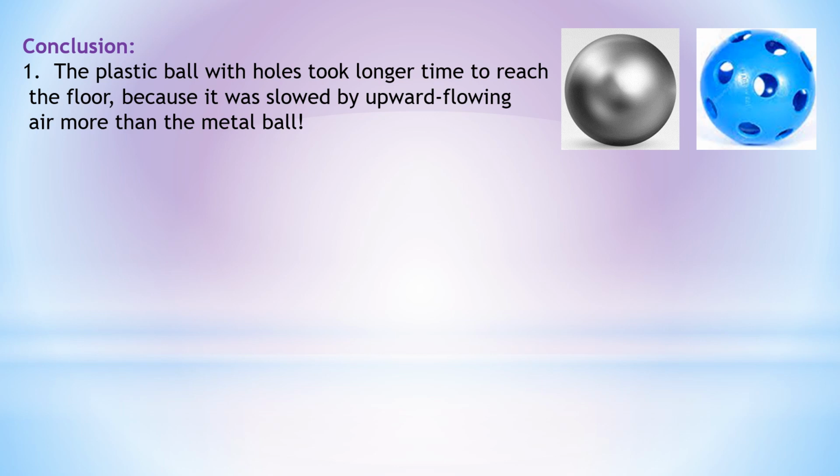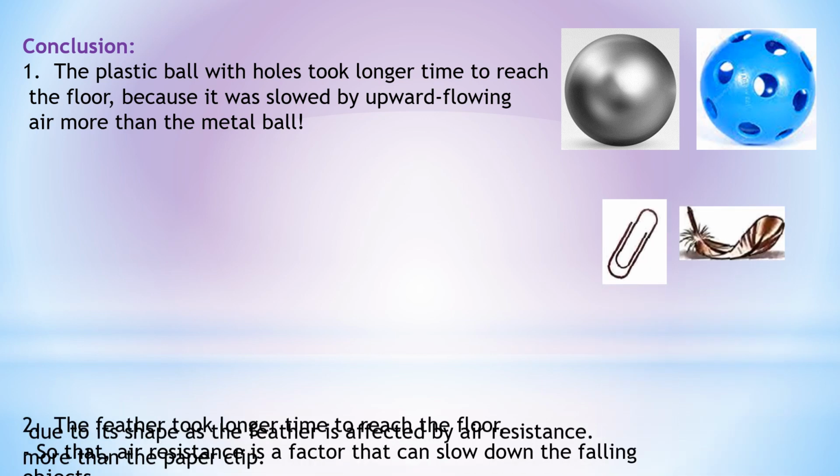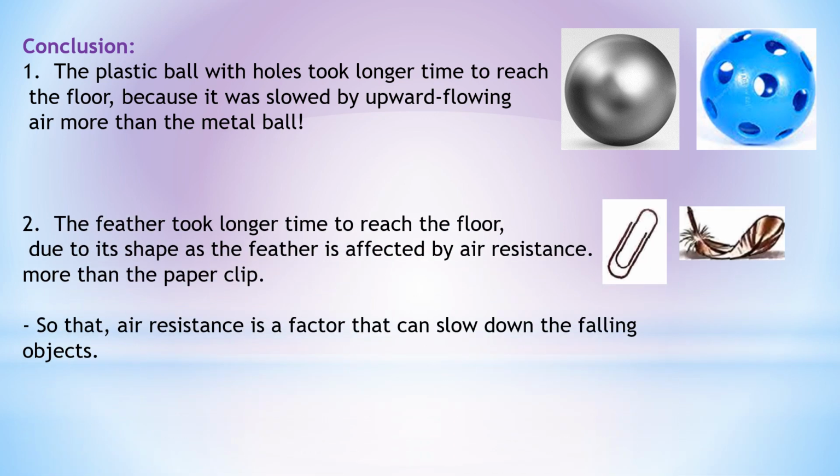This means the plastic pole with holes took longer to reach the floor because it was slowed by upward flowing air more than the metal pole. But here, the feather took longer to reach the floor due to its shape, as the feather is affected by air resistance more than the paper clip. So air resistance is a factor that can slow down a falling object.